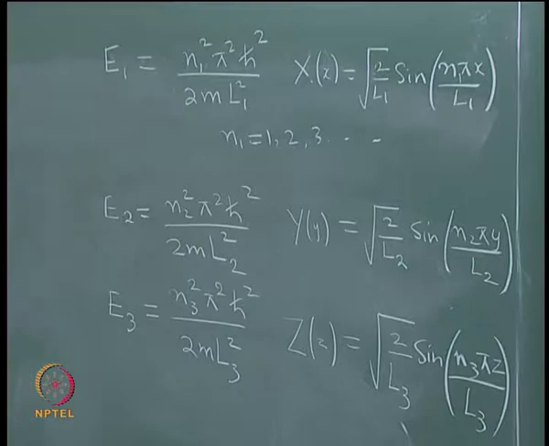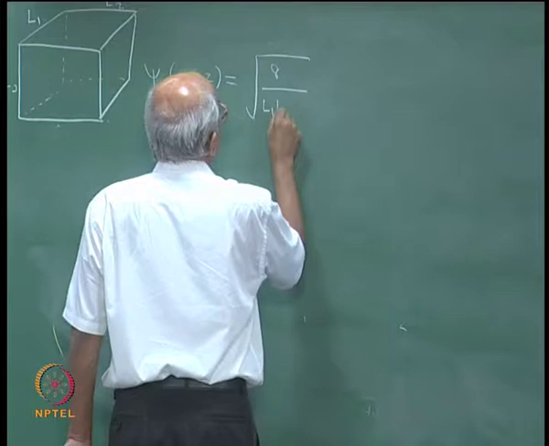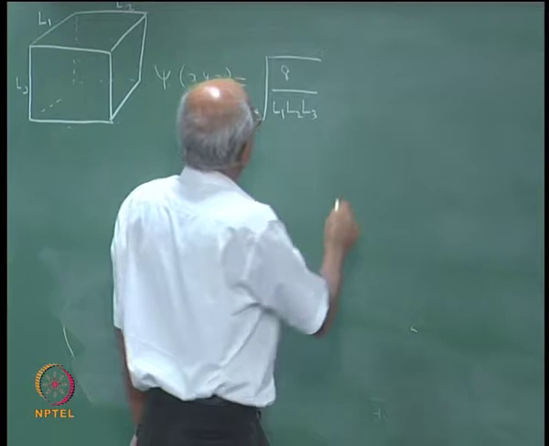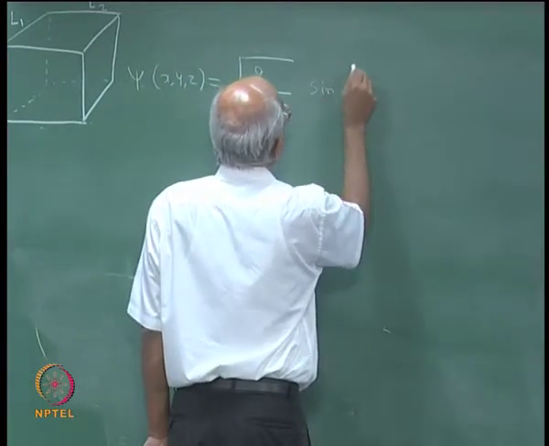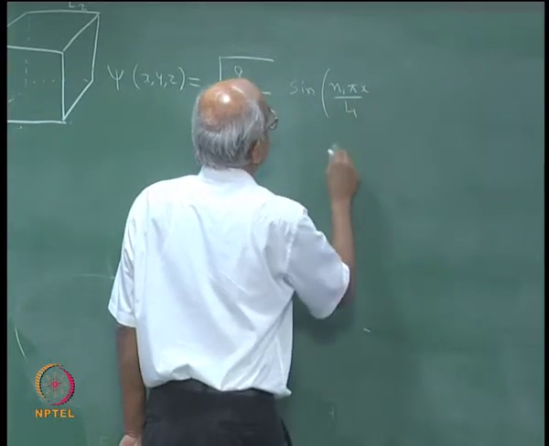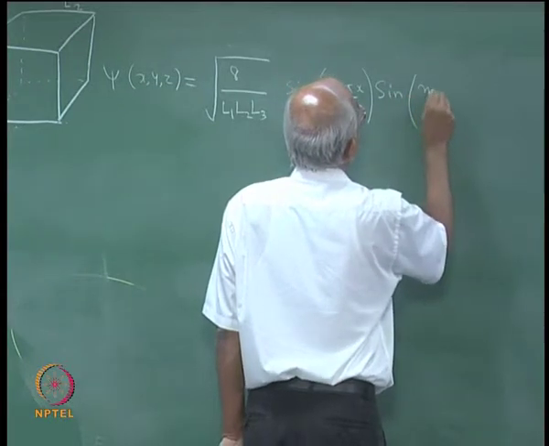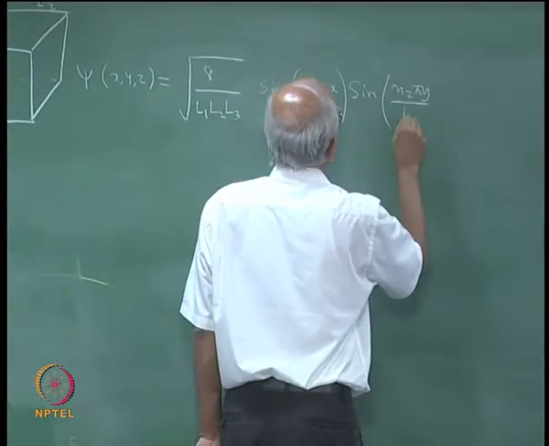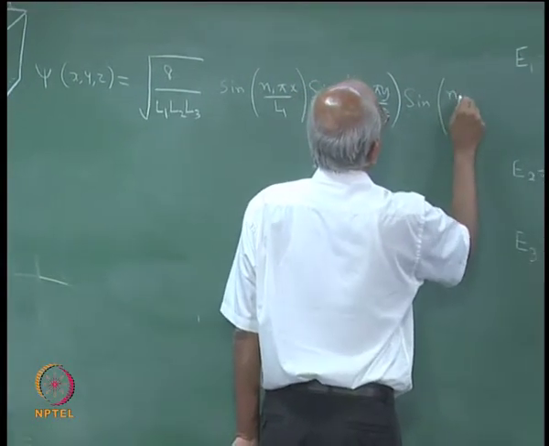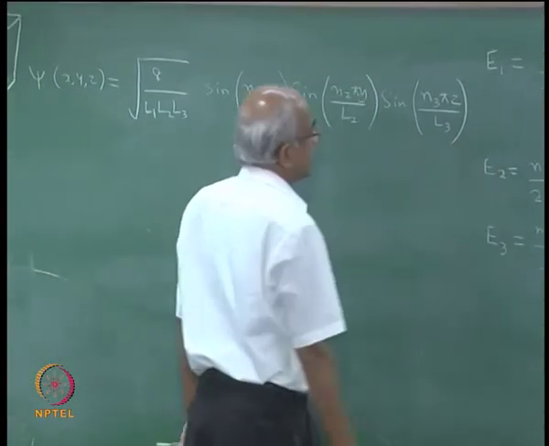If you combine all of them, you are going to get square root of 8 divided by L1 L2 L3, and it is going to be sine n1 pi x by L1, sine n2 pi y by L2, sine n3 pi z by L3. So, this is the answer.